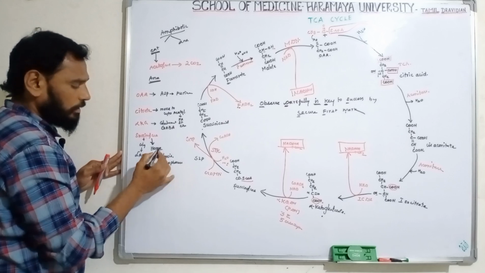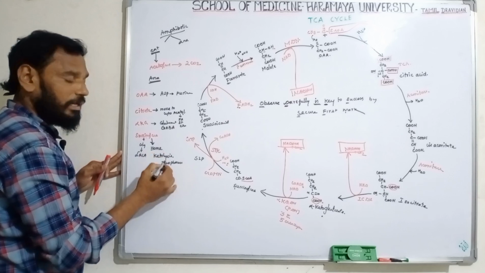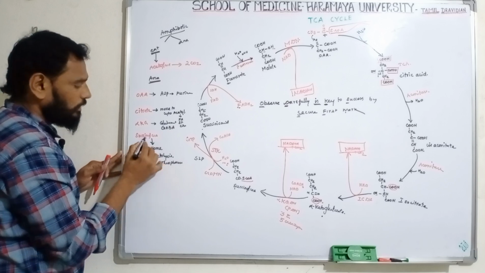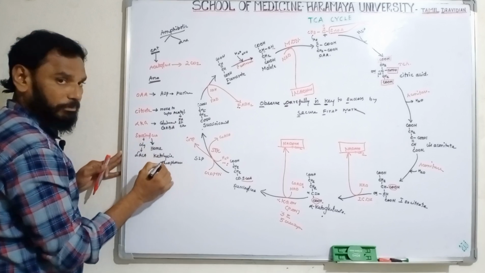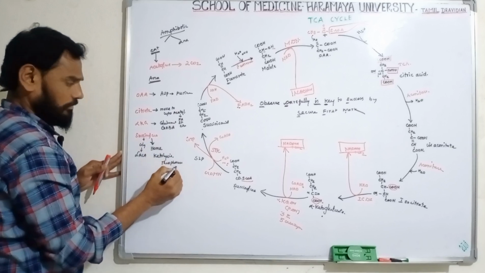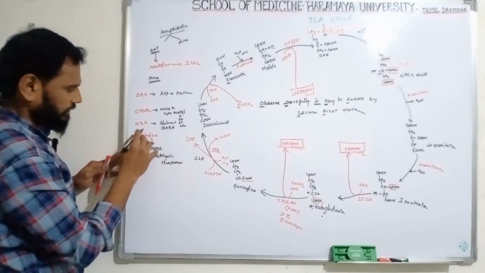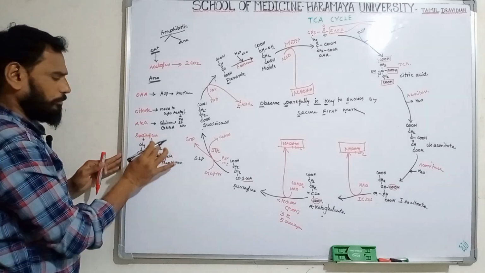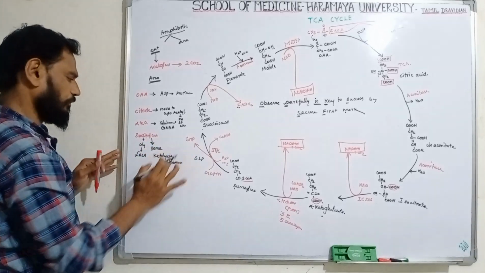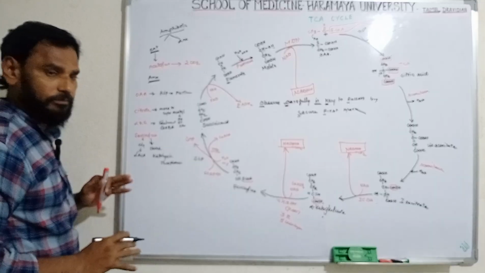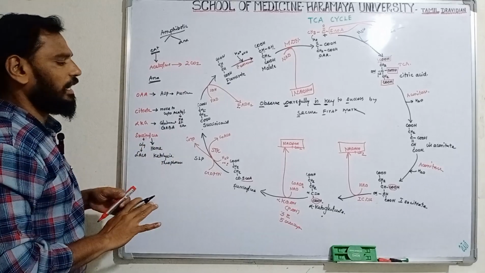That is why the ketone bodies cannot be used by the liver. So in this step, succinyl-CoA is very important. Then the ketone bodies are broken down to form acetyl-CoA. So succinyl-CoA is very important for synthesis of hemoglobin and for synthesis of acetyl-CoA. So this is called anabolism reaction.